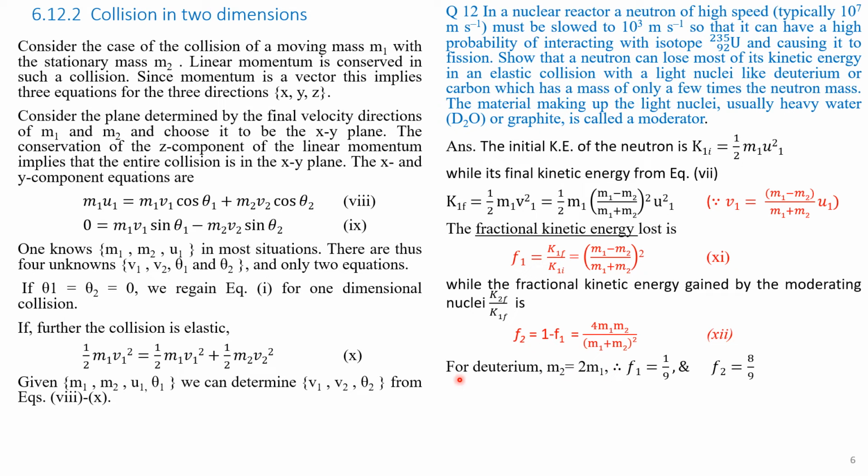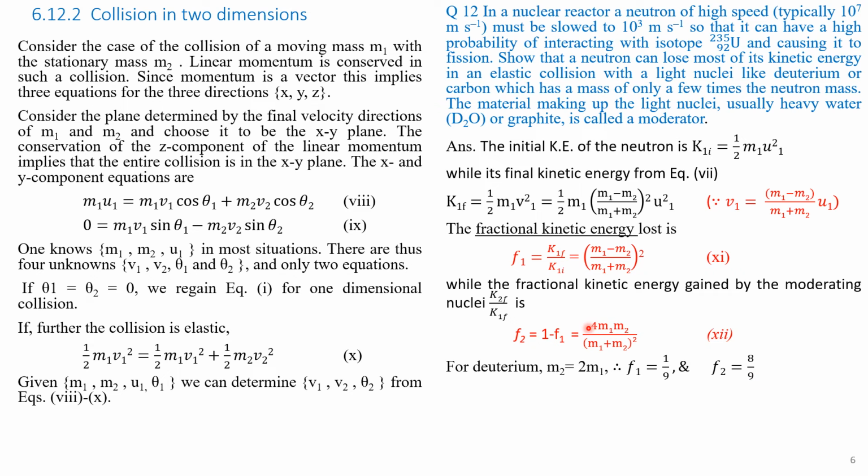So for deuterium, put M2 equal to twice M1. We know from our knowledge of physical chemistry that the mass of the deuteron M2 is equal to twice the mass of the neutron. We get F1 equal to 1 by 9 and F2 equal to 8 by 9.